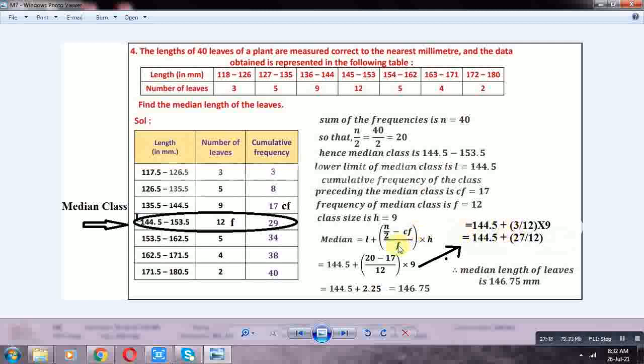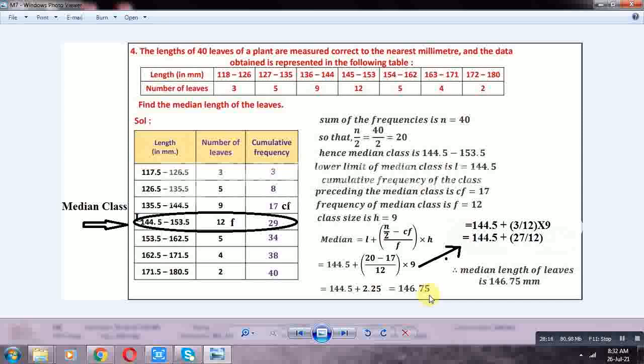The value of 27 by 12 is 2.25. So 144.5 plus 2.25 is equal to 146.75. This is the median length of leaves, the median of the given data. So the median length of leaves is 146.75 millimeters. Okay, next problem.